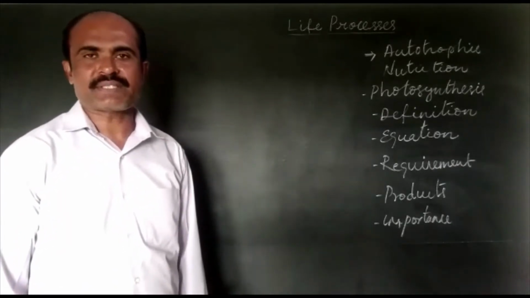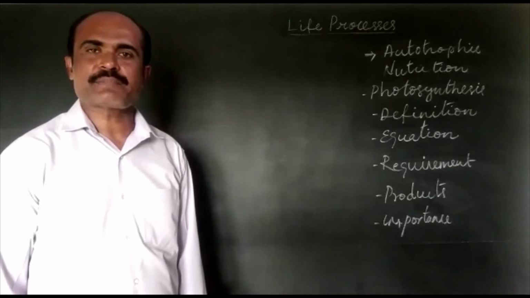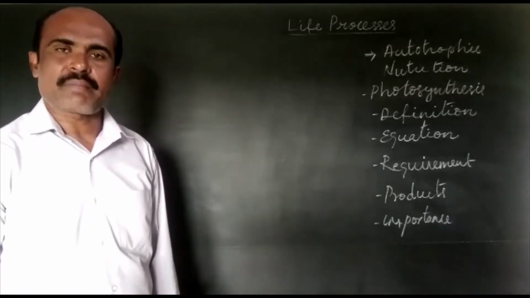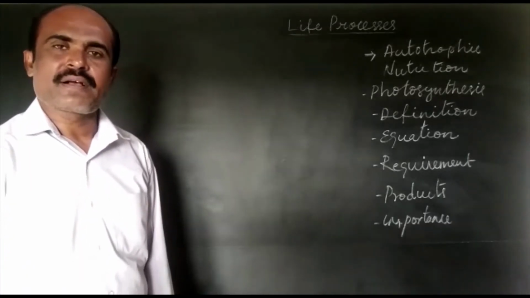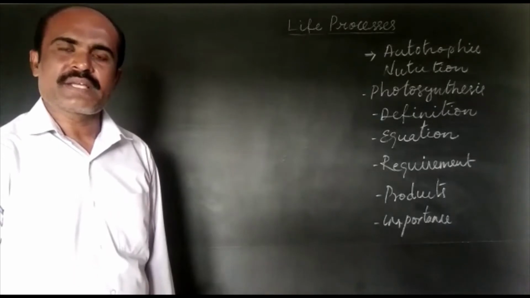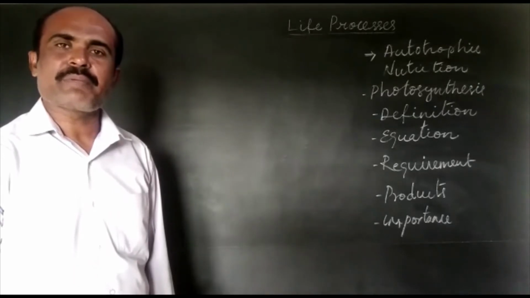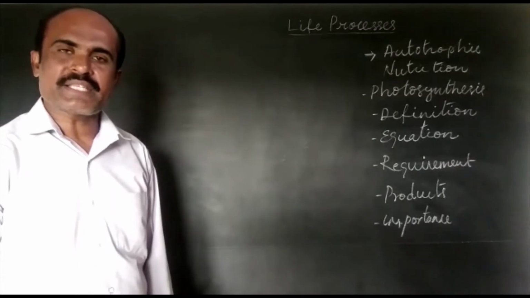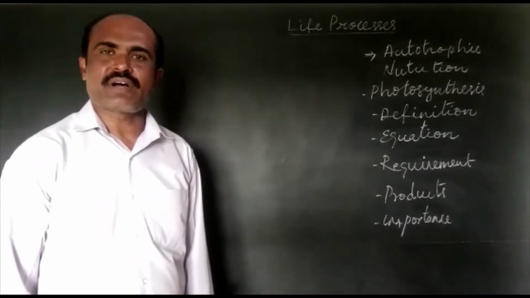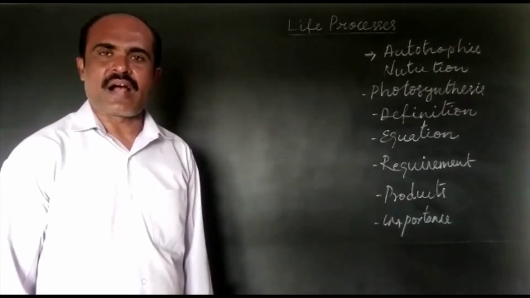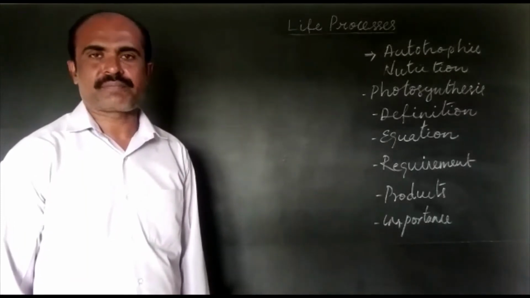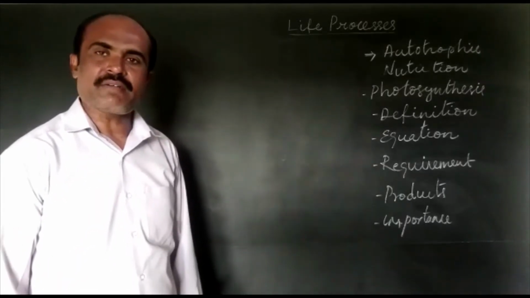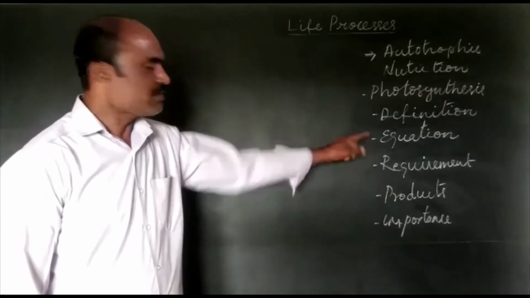Photosynthesis is a process in which plants prepare their own food material by taking carbon dioxide from air and water from soil. In the presence of sunlight, they prepare glucose, that is food material. In this process, there is release of oxygen and water is also produced. So this is what is photosynthesis. Now let us learn the equation of photosynthesis.